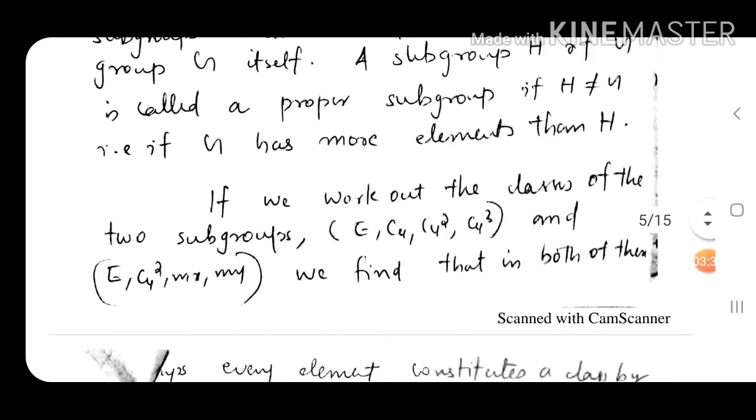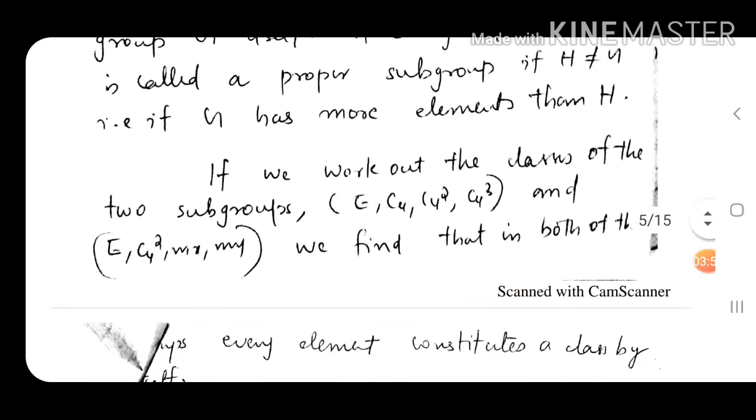So G is a subgroup of G, but that is not a proper subgroup. For a subgroup to be a proper subgroup, the number of elements in it has to be less than the number of elements in the big group.